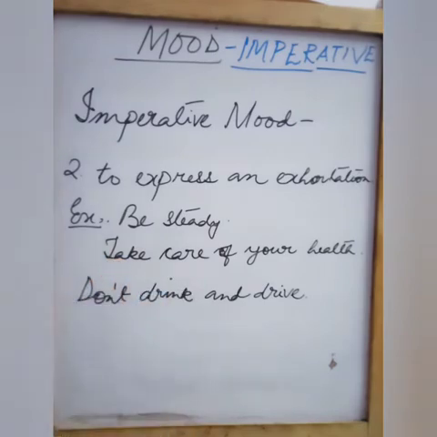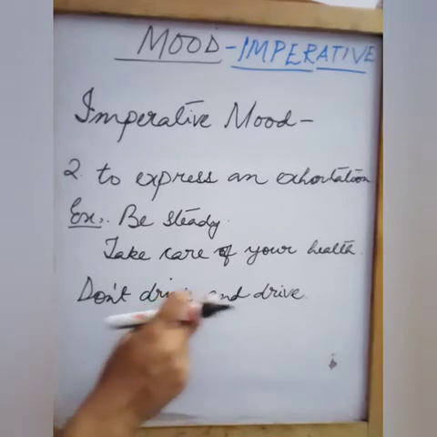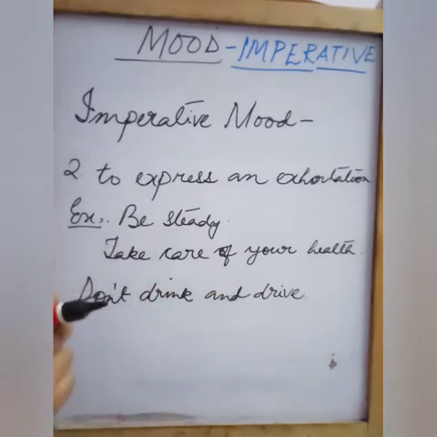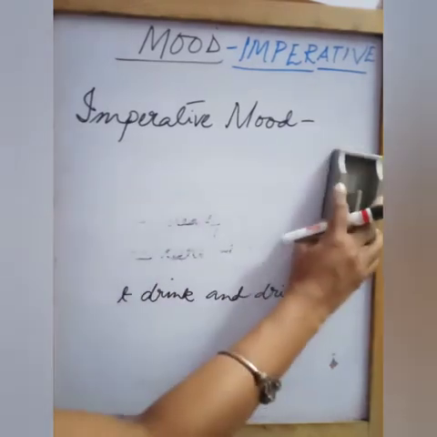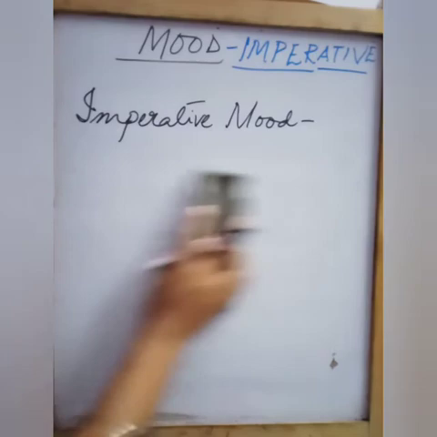Then there are some more examples, like: don't drink and drive. Then you can say: smoking is injurious to health, isn't it? These are all what? These are exhortations. All right. Okay. Now let's see the last use of the imperative mood.